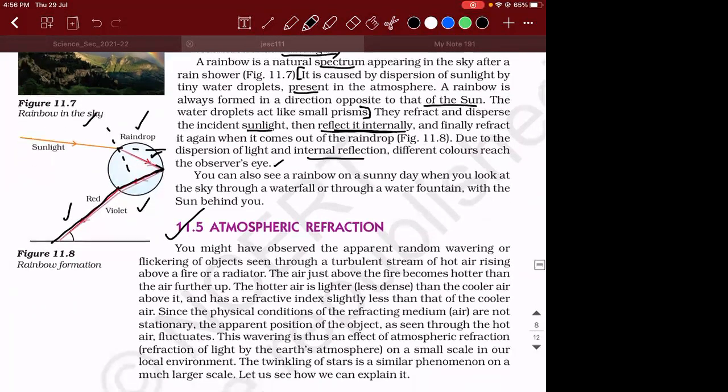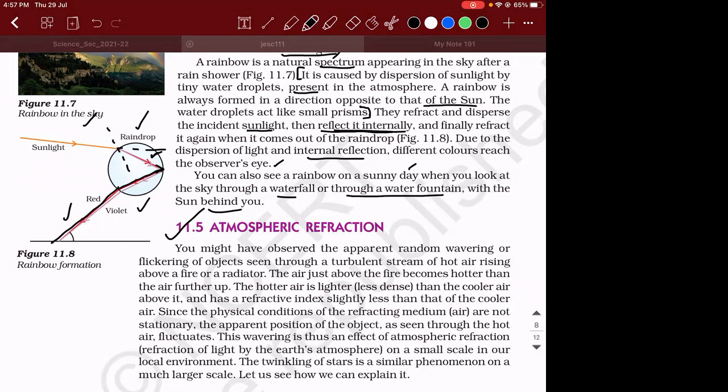That is the reason you can also see a rainbow on a sunny day when you look at the sky through a waterfall or a water fountain with the sun behind you. Guys, am I clear with this? Yes, sir. Right. So all these things are happening due to the principle of refraction. These are all based on the concept of refraction.